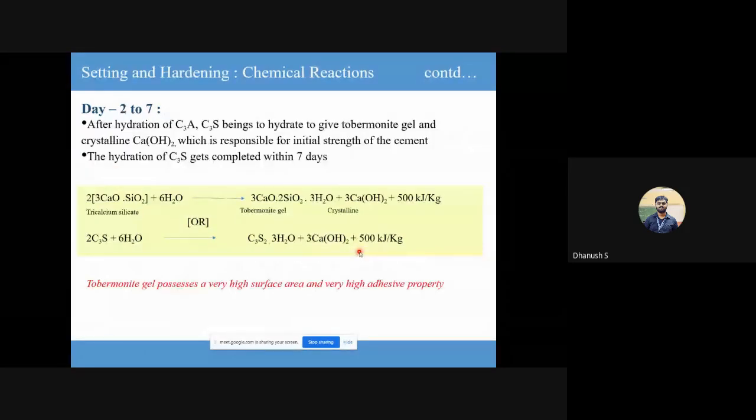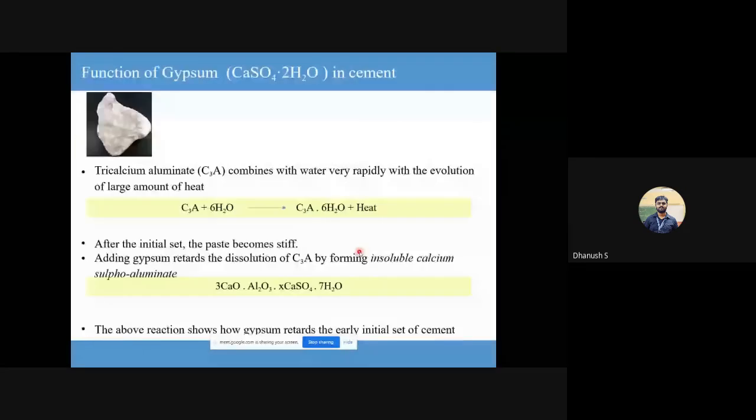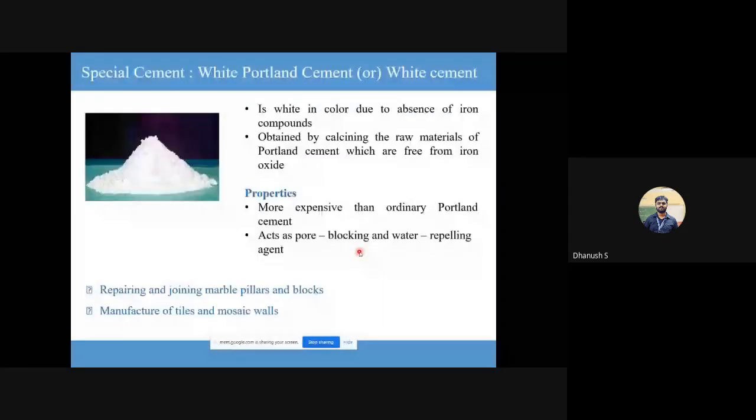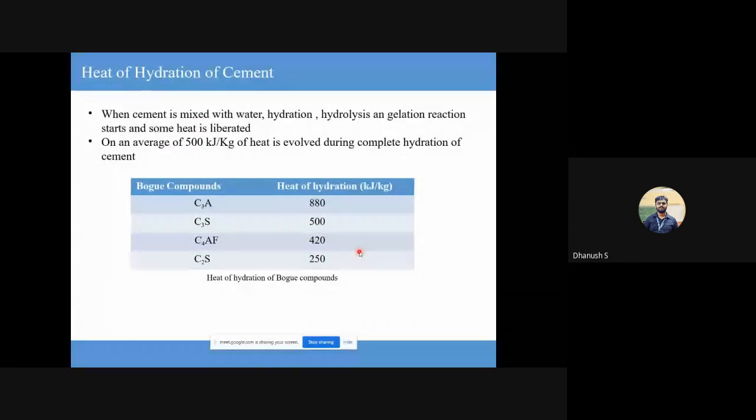We're running out of time. This one point I'll mention. This hydration of cement is an exothermic process. So when I say exothermic, when it reacts, heat is evolved or emitted. Now look at the heat of hydration in terms of kilojoules per kg that is released. It is the highest for your tricalcium aluminate, the second highest for your tricalcium silicate, then for your tetracalcium aluminoferrite, and then your dicalcium silicate.